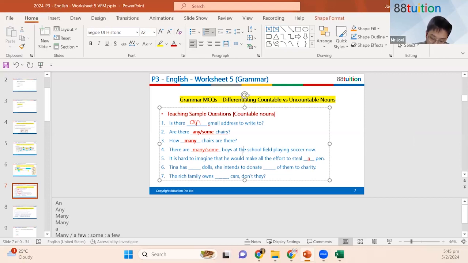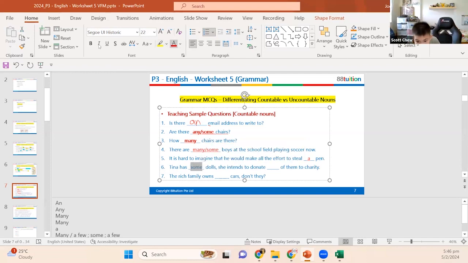Number 6. Tina has a doll. She intends to donate the doll. Wait, there's an S behind that, you know? Can we say a doll like that? Some dolls. Tina has some dolls. Okay. And then she intends to donate some of them to charity.